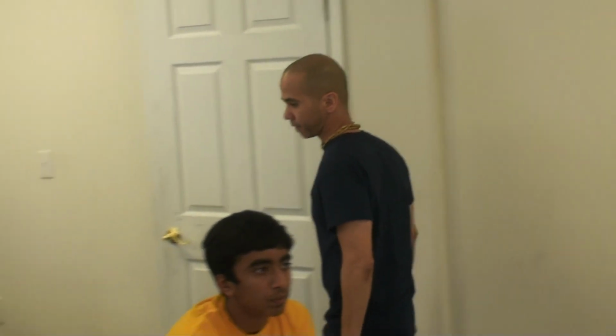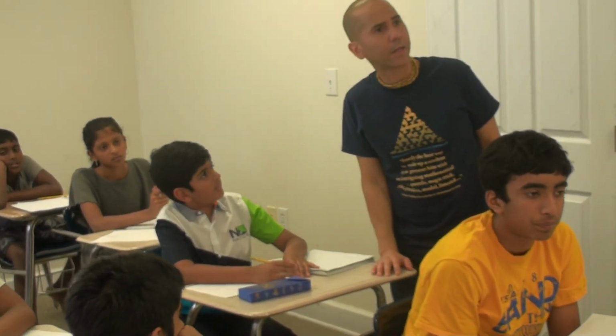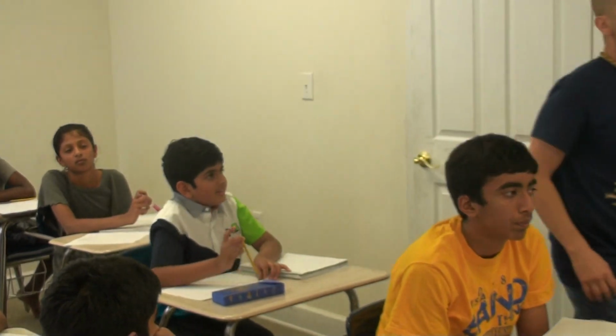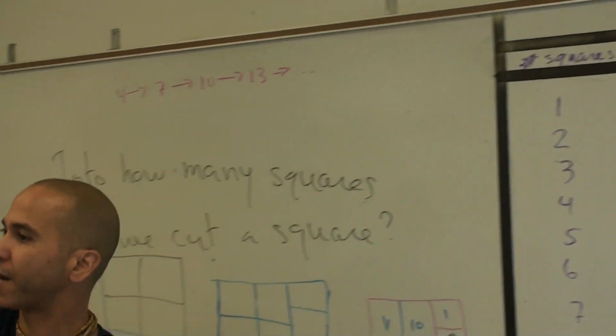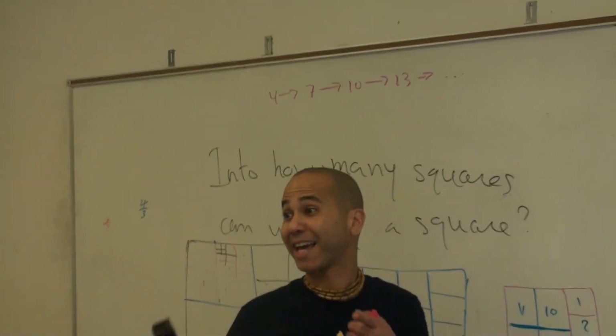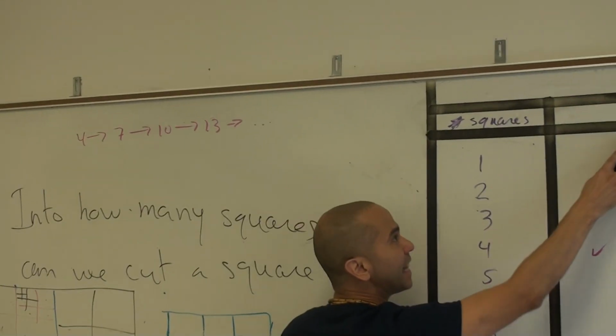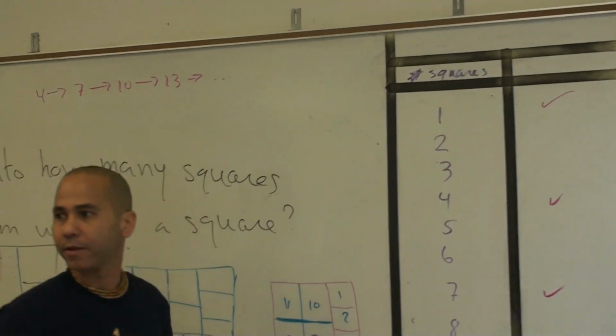Where does 1 take us? 1, if you add 3, you get 4. When you add 3, you get 7. Just add a 1 at the beginning. He says this is the same as starting out with 1. Yes. 1, when it's divided by 3, gives us a remainder of 1. Very good. So Varun is saying this should be part of this whole set of answers. I like that, Varun. Okay, I agree.